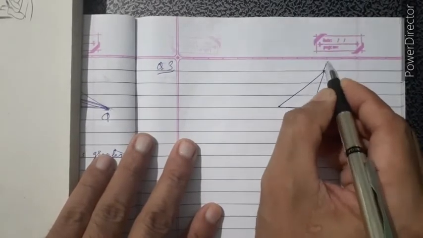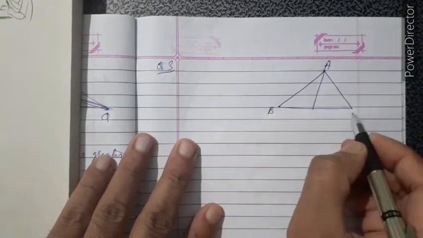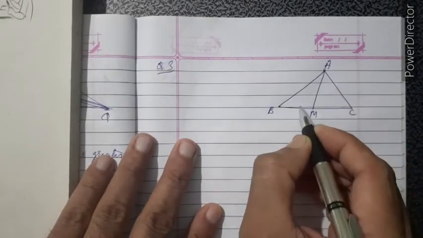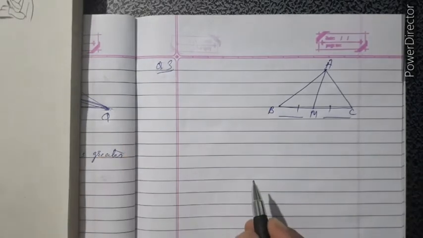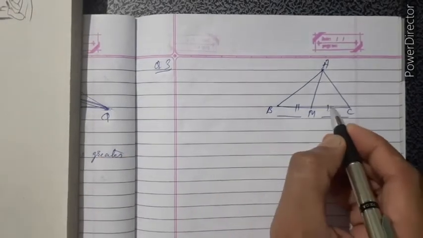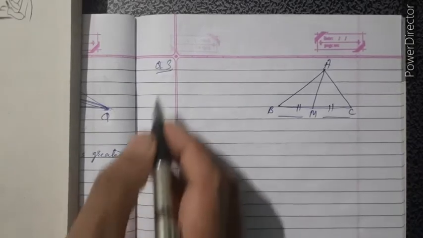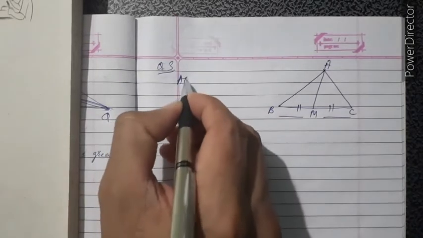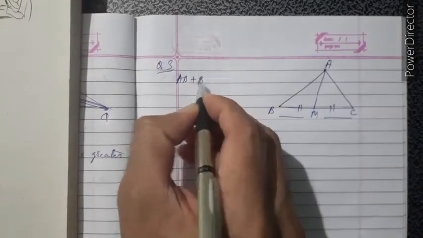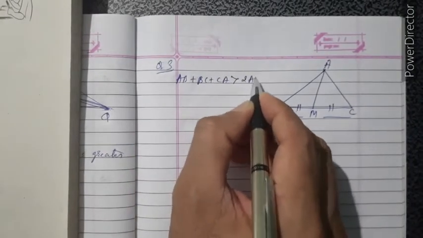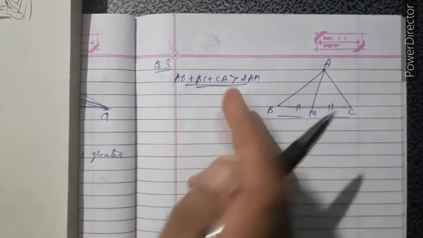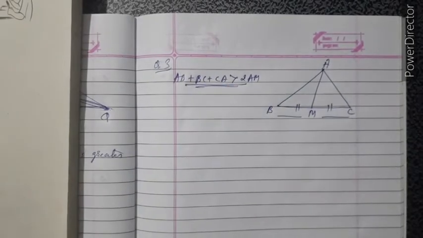Here A, B, C, and here M is there, and M is the median, meaning BM and MC are equal. They are equal, and you just prove that AB plus BC plus CA is greater than 2 times AM. Okay, let me start.